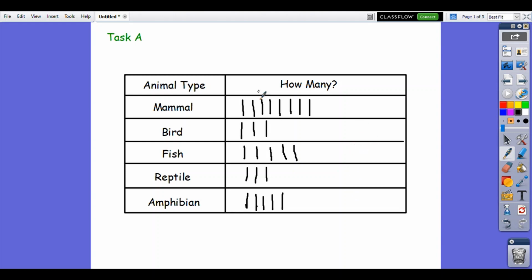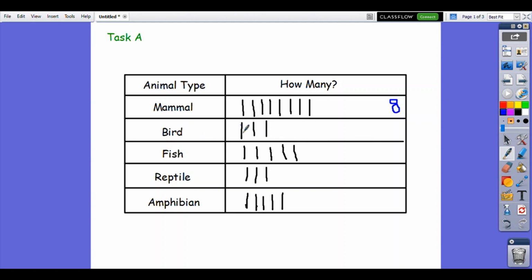Something you can do once you've collected your data is put a total at the end so that you don't have to recount them every time. So let's count how many people liked mammals. I'm going to change my pen colour to blue. How many people liked mammals? 1, 2, 3, 4, 5, 6, 7, 8 people. I'm going to put an 8 there for my total just to remind myself, because I've finished asking people now, so that's as many people as are going to like mammals.